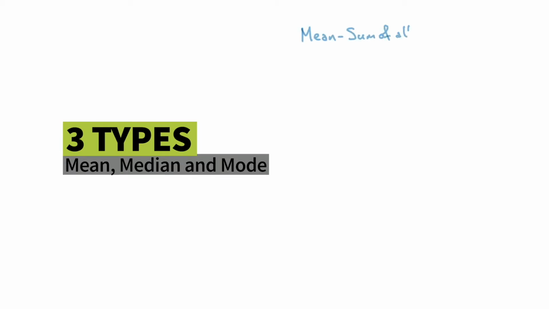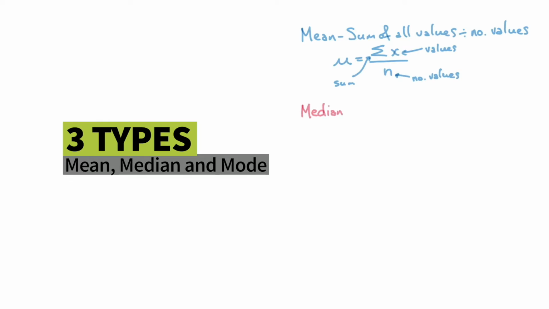The mean is the sum of all values, so adding all those values together, and we just divide it by the number of values. So we might have heard of this before. We often write it with that mu symbol and that sigma symbol. That sigma symbol means the sum, the x means those values, and the n means the number of values. So we often write it with that formula there.